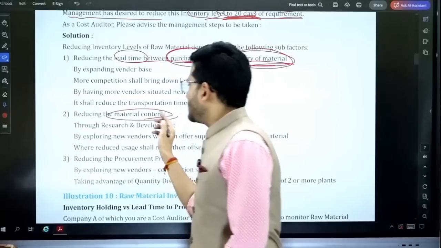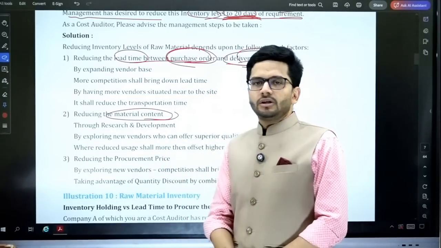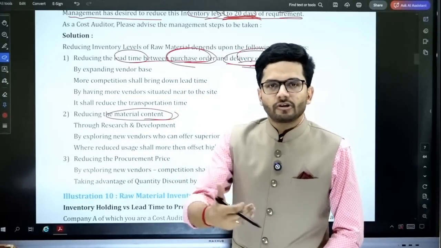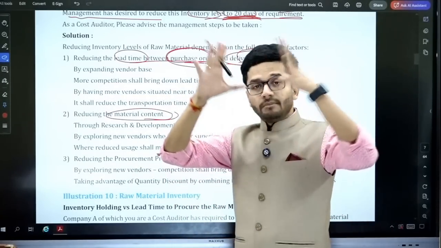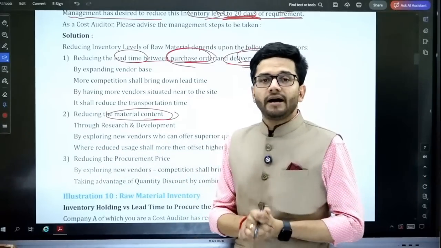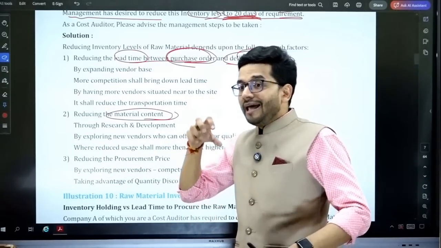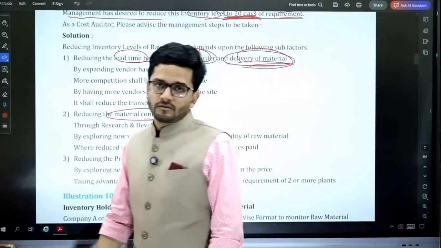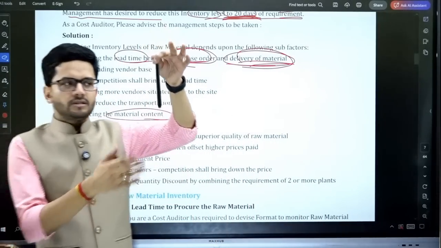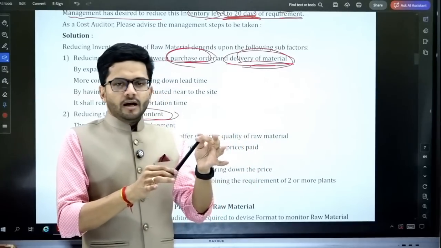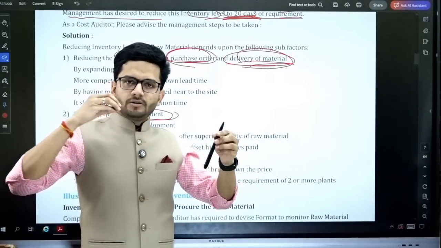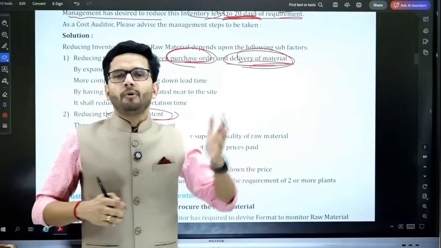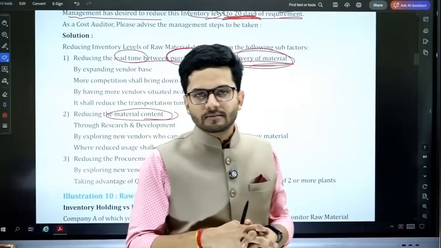Next, reducing the material content. Whatever material we require for our production, if that material requirement is huge, we can reduce it by doing some research and development on inputs which are less required for the production process. For example, if I'm making this pen, it's made of plastic. I'm using, say, 2 kgs of plastic to get 1.5 kgs of finished products.